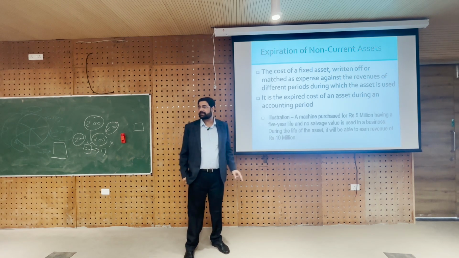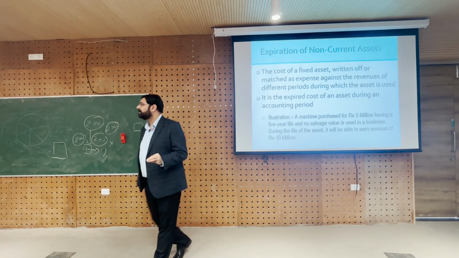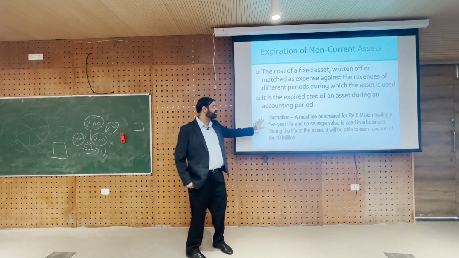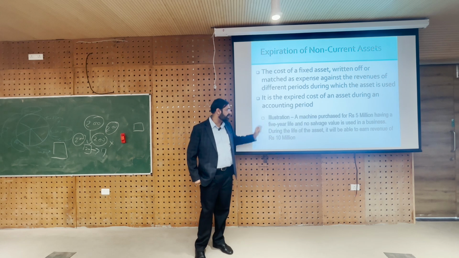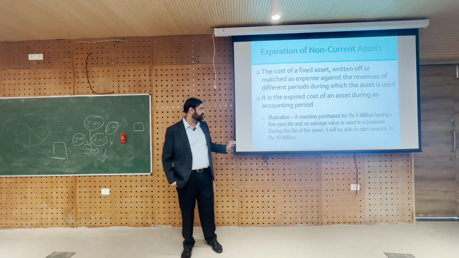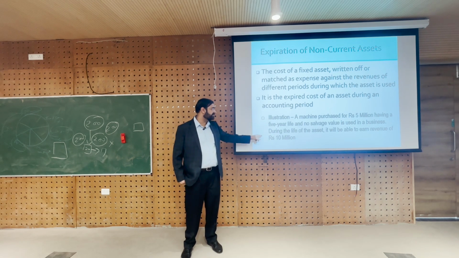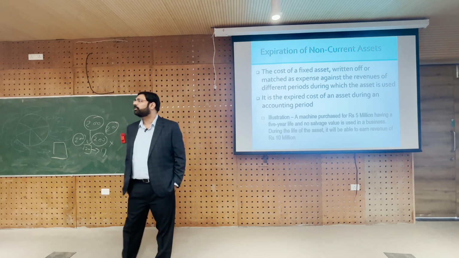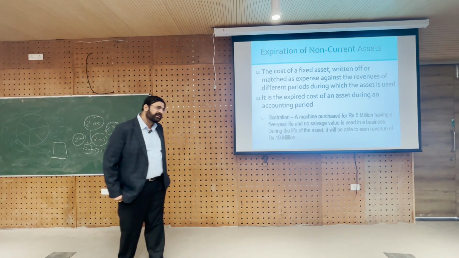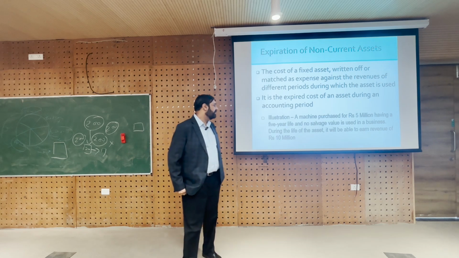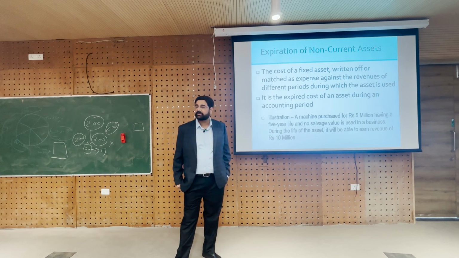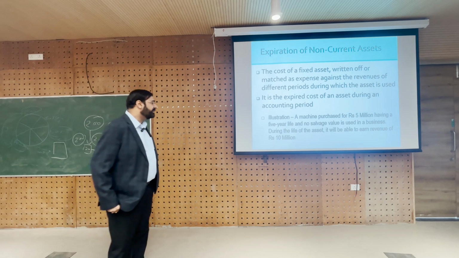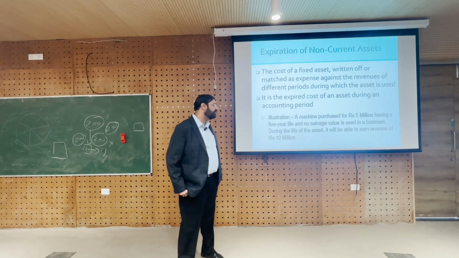So let's look at the concept of depreciation with a very small example, and we will do two examples of depreciation today. A machine is purchased for 5 million having a 5-year life and no salvage value, and is used in a business. During the life of the asset, it will be able to earn revenue of 10 million. So first let's just do a very small cost benefit analysis. What's the useful life of the machine? 5 years. What's the cost? 5 million. And during the life it will be able to earn revenue of 10 million.